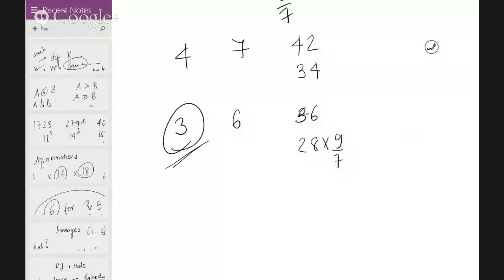So 643, the answer is 3 precisely, Pratik. Okay, add 3, multiply by 6, and then you have 9/7 of it, and that is absolutely 36. That's how the answer is built. Okay.